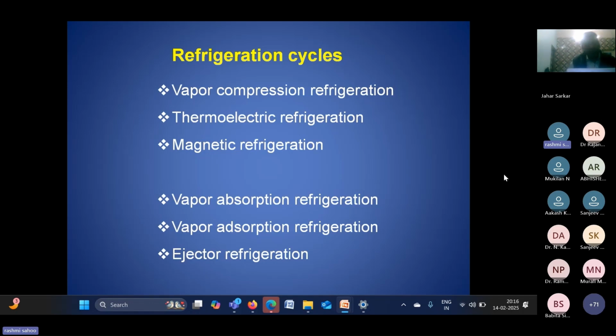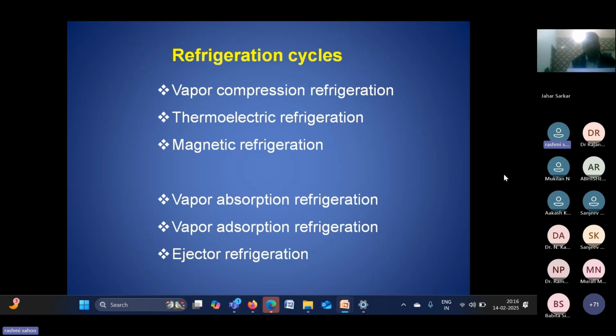Those are the new technologies, but in both cases there are some problems or limitations in the absorption and desorption process. So that's why the ejector system, which is a heat driven system, is much more emerging as compared to the vapor absorption system.